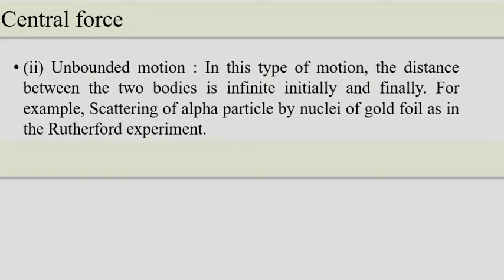In unbounded motion, the distance between two bodies is infinite, initially and finally. For example, the scattering of alpha particles by the nuclei of gold foil as in Rutherford's experiment. Or consider Compton scattering: photons come from infinite distance and after scattering they go off to infinite distance.